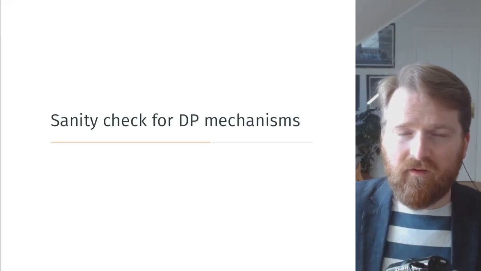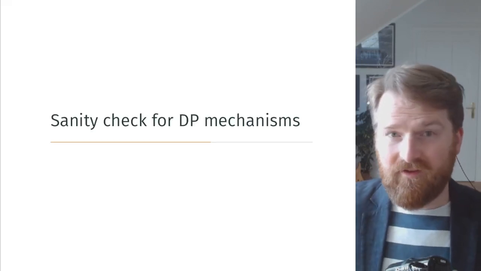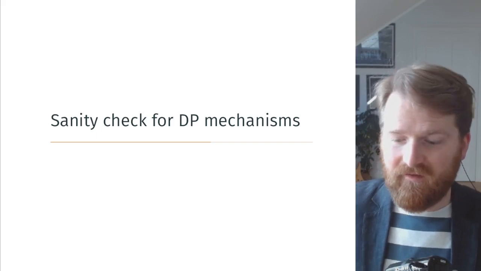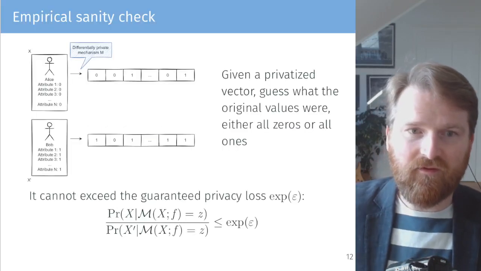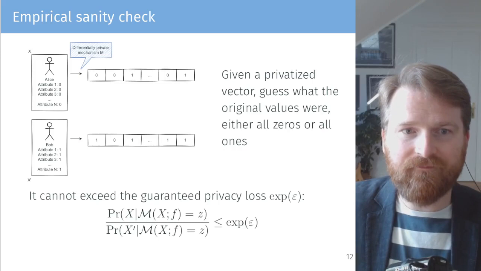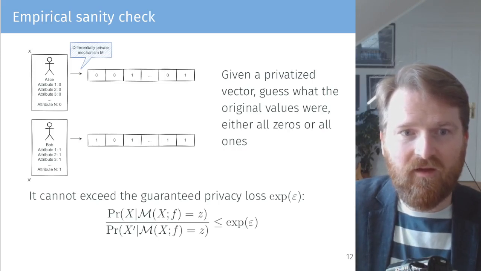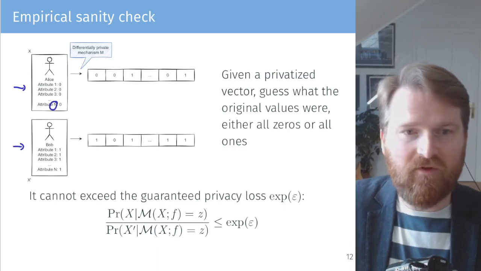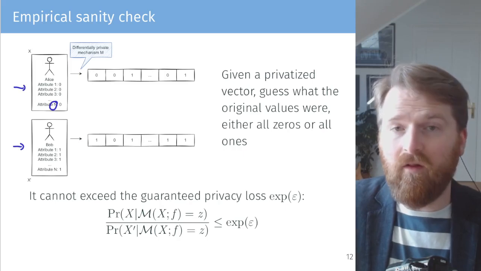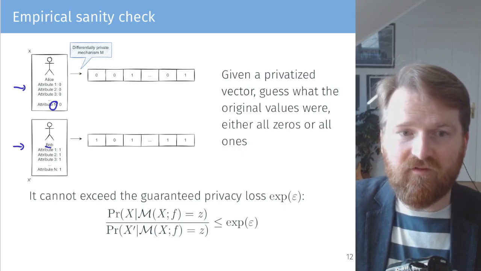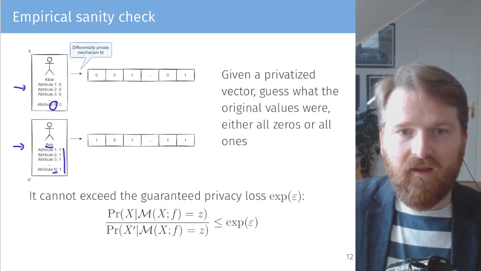But we are also wondering whether we can sanity check DP mechanisms to some extent, and we propose the following. We construct an empirical sanity check dataset of two persons. One would be again Elise and one would be Bob, and they have n attributes, which are, in the case of Elise, all 0, and in the case of Bob, all 1s.